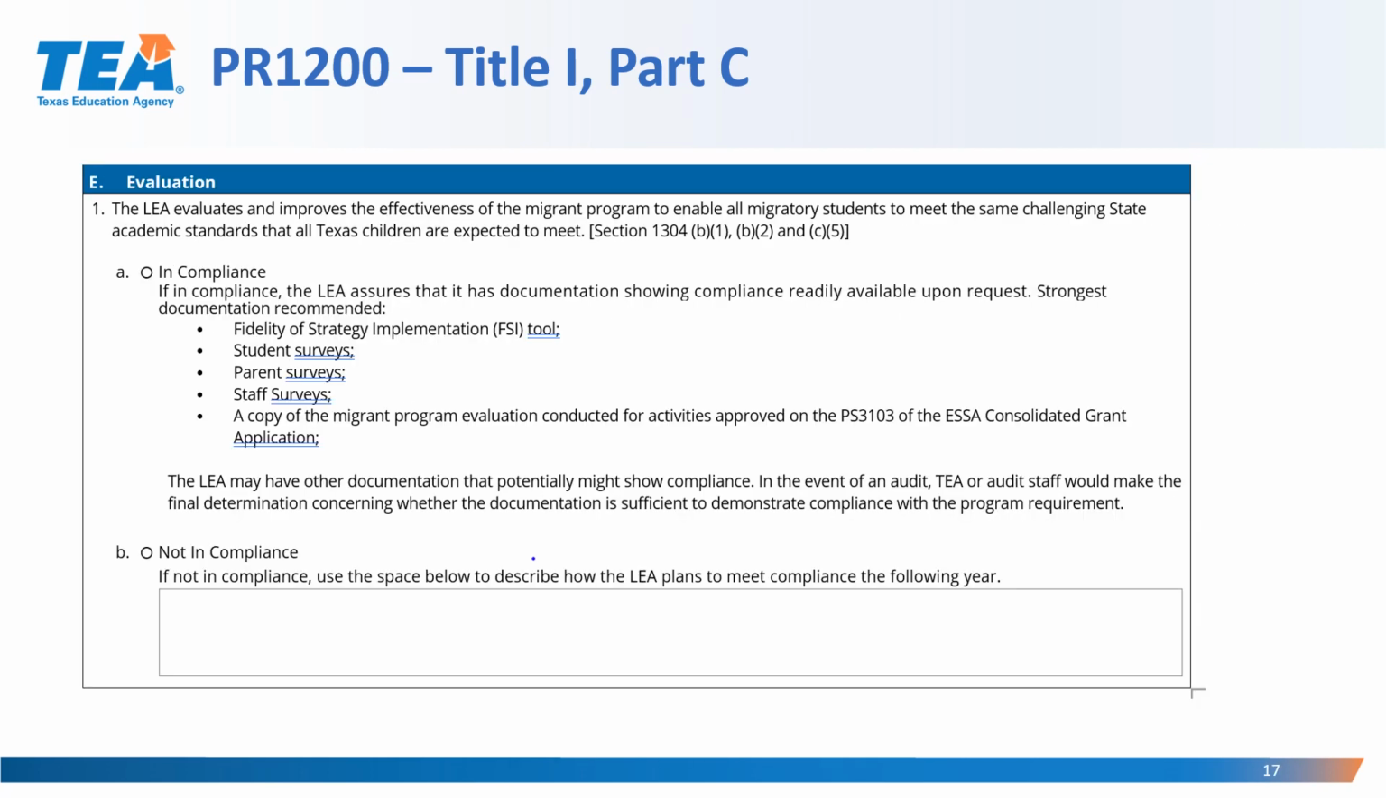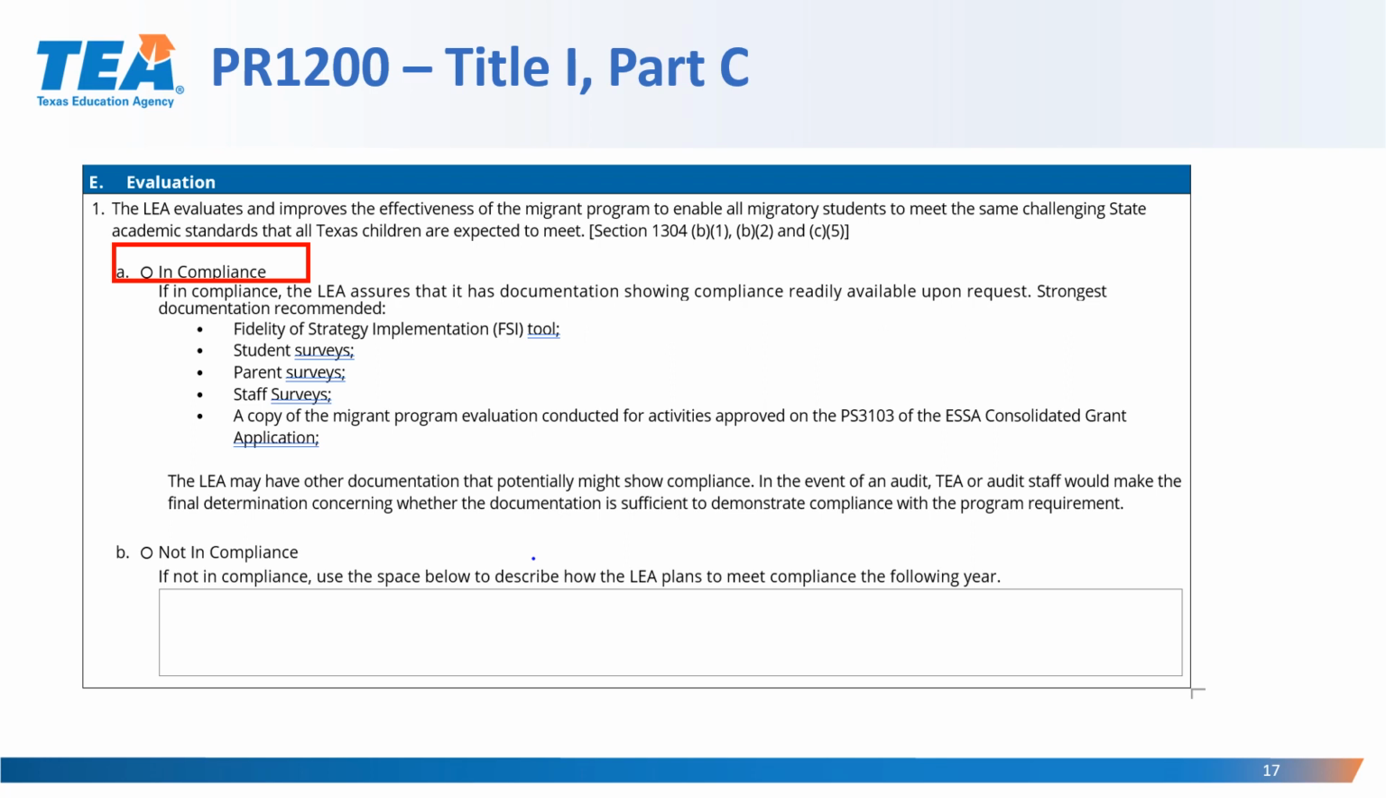Program Requirement E1 Evaluation. The LEA evaluates and improves the effectiveness of the migrant program to enable all migratory students to meet the same challenging state academic standards that all Texas children are expected to meet. Section 1304B1, B2, and C5. If indicated in compliance, the LEA assures that it has documentation showing compliance readily available upon request.